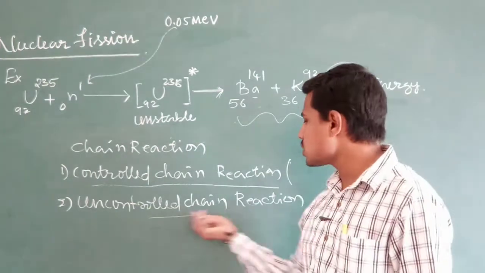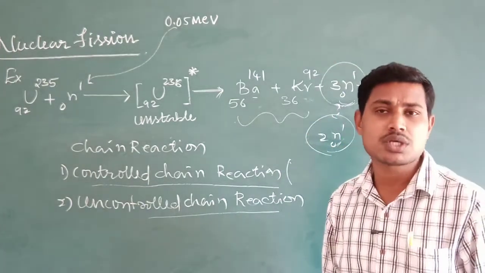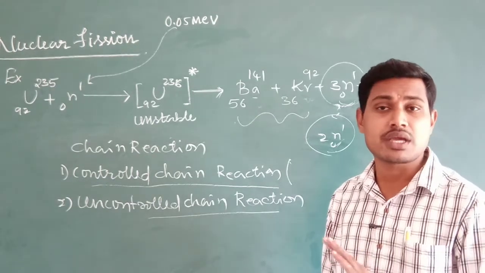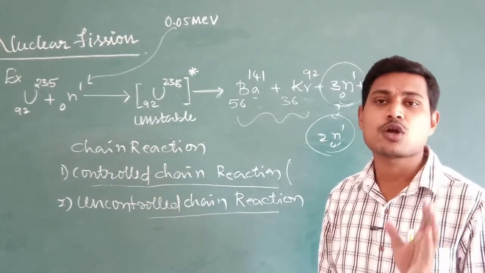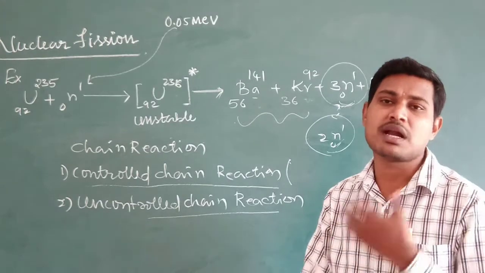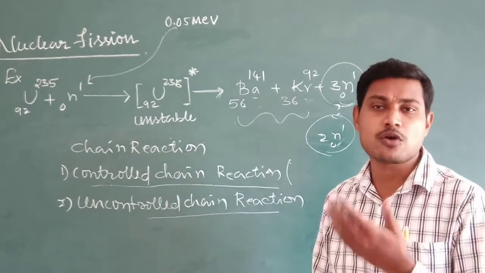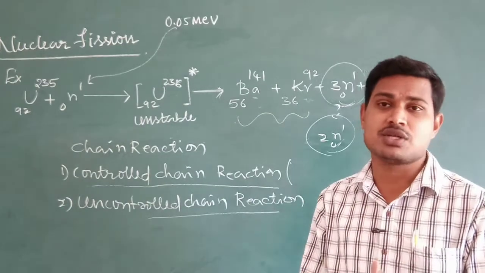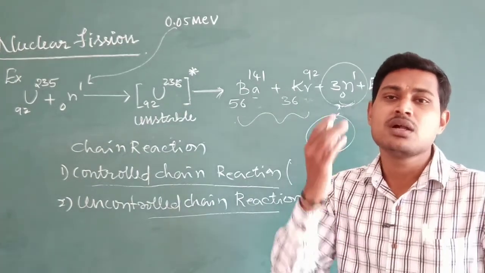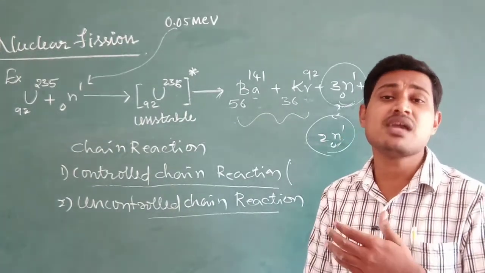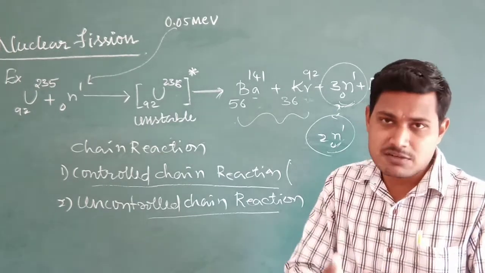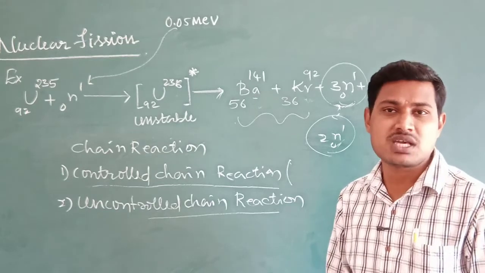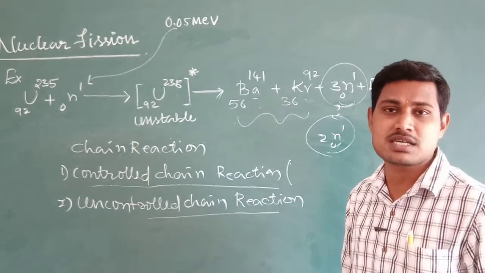So what is an uncontrolled chain reaction? An uncontrolled chain reaction is the one in which the number of neutrons produced in the fission cannot be fixed or constant, so they go on multiplying. Because of frequent fissions, the number of neutrons gets multiplied. So a large amount of energy is liberated due to the multiple fissions.